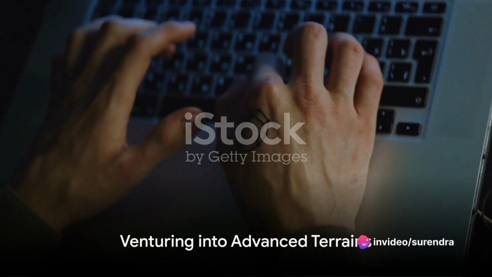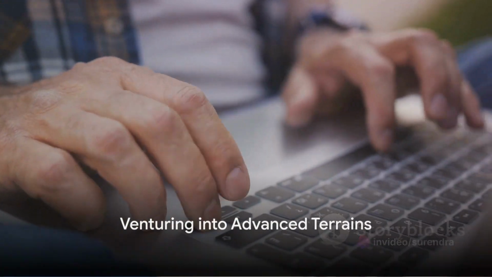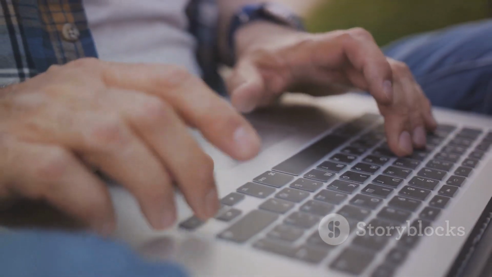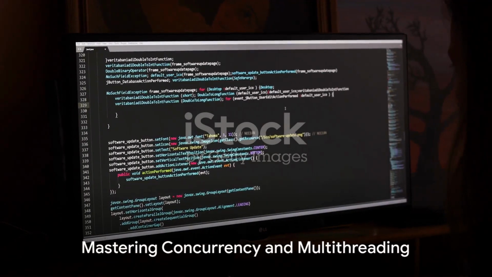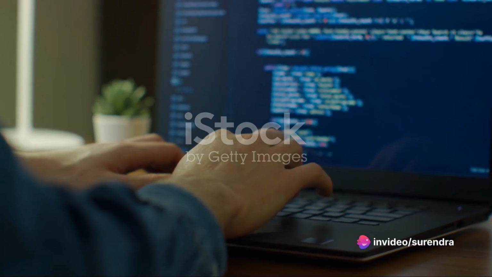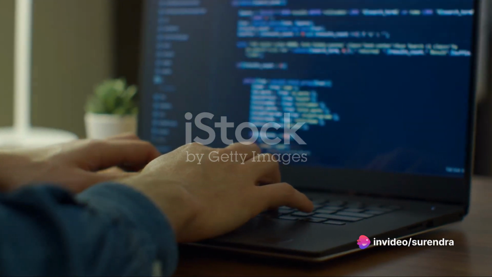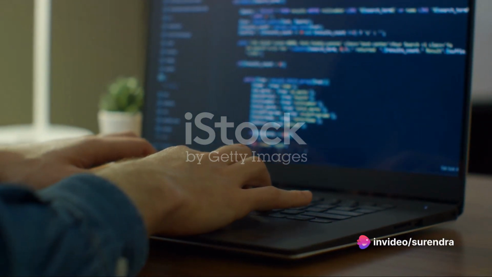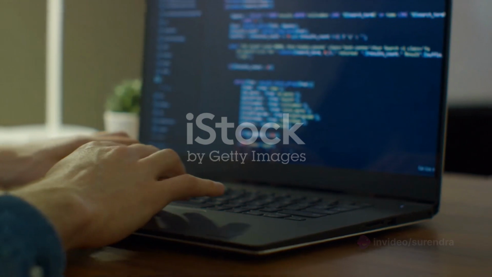But wait, the journey doesn't end here. For those ready to venture into advanced terrains, we've got a whole new roadmap. First up, concurrency and multithreading. Learn to pen efficient, thread-safe code to handle concurrent tasks. This is a vital skill for building scalable and responsive applications.